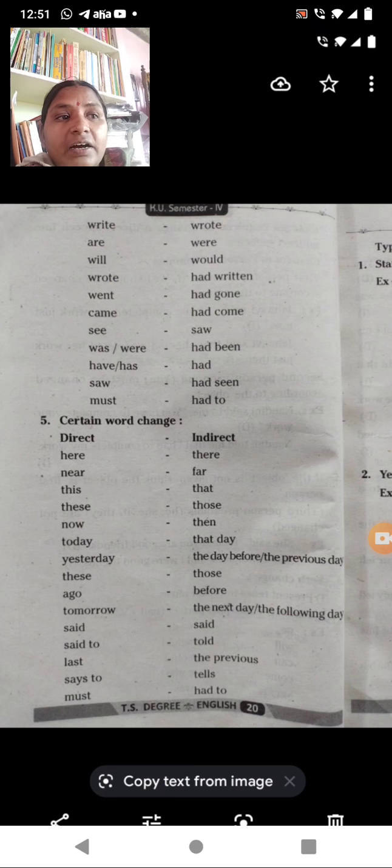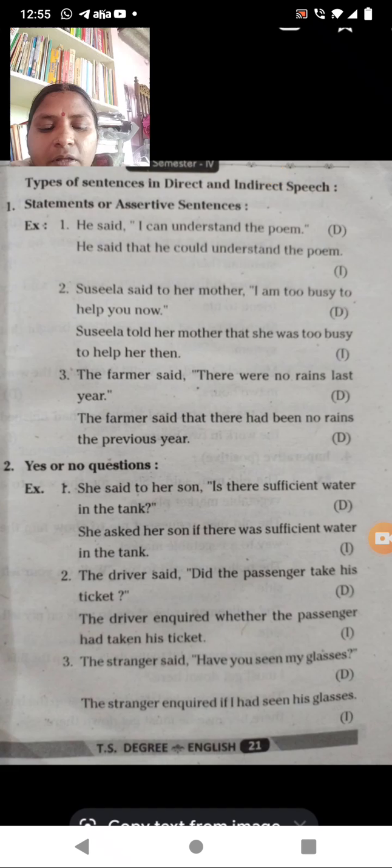This day, that means today, will become that day. Yesterday becomes the day before the previous day, and these will become those. Ago will become before. Tomorrow will become the next day or the following day.